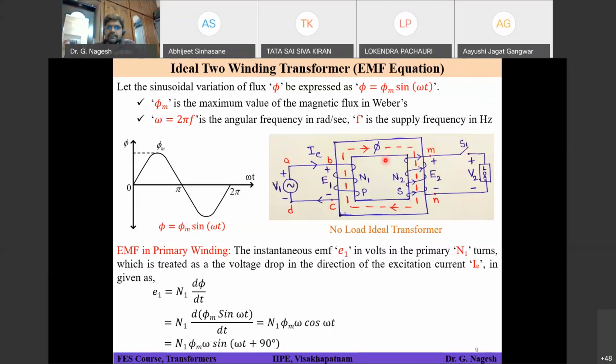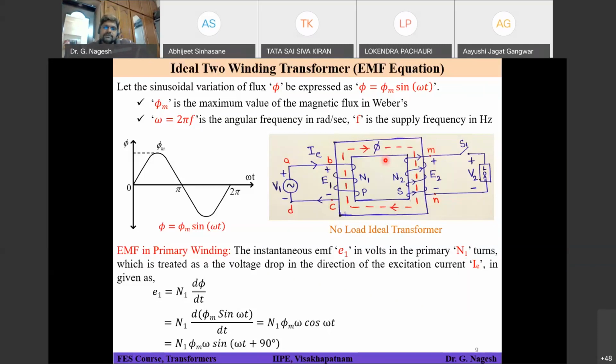In the present scenario, since some current is already flowing from the source V1, and V1 is the one forcing that current to flow in the primary winding, we are assuming that E1 has a voltage drop in the direction of excitation current. That's why the minus sign was not shown in the expression.